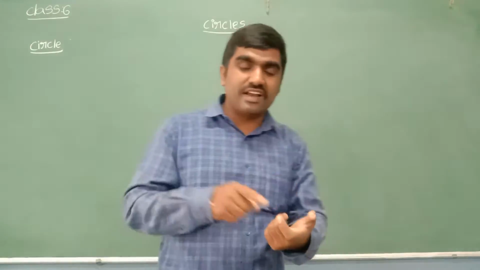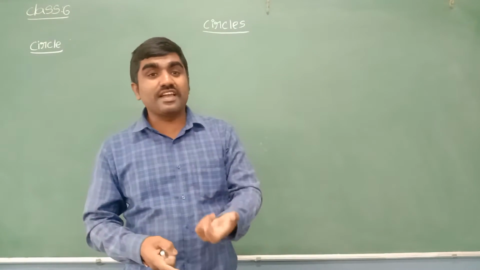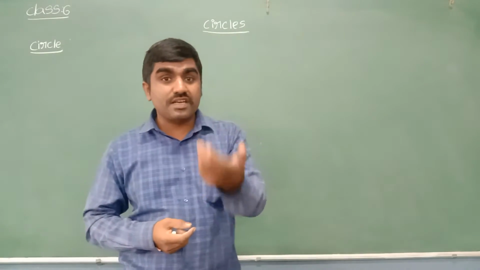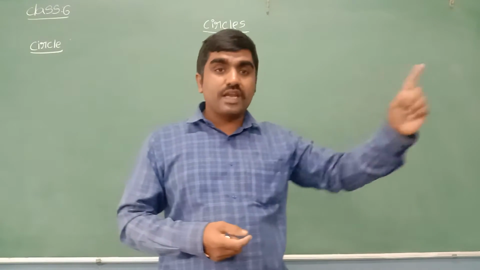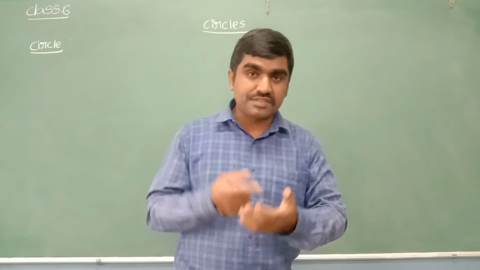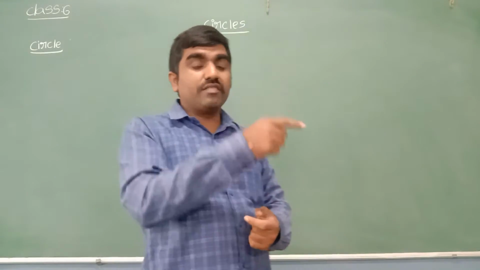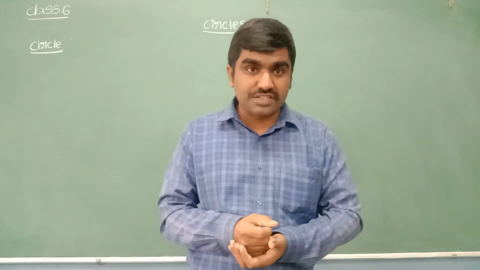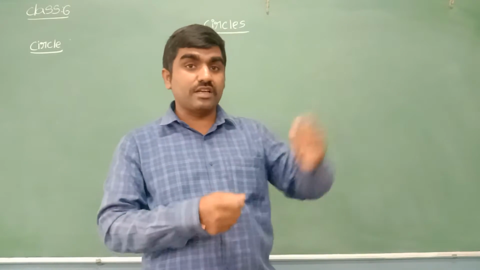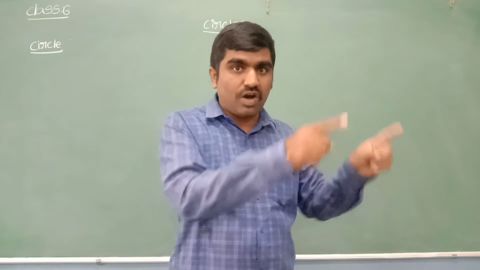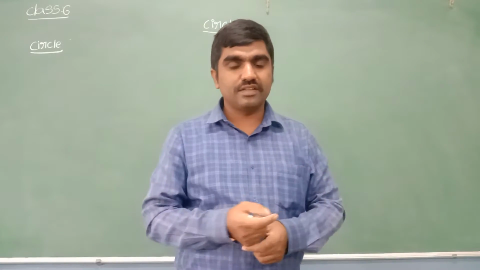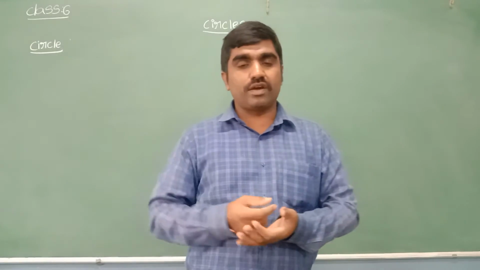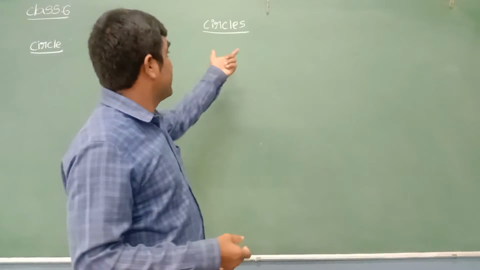What is meant by a circle? Generally we know that a circle is nothing but a round shape. Can you tell me where we can see objects in circle shape in our real life? Yes, we can see wall clocks, bangles, roller coasters, and the wheel of a car or a cycle. Many objects in our surroundings are in circle shape.